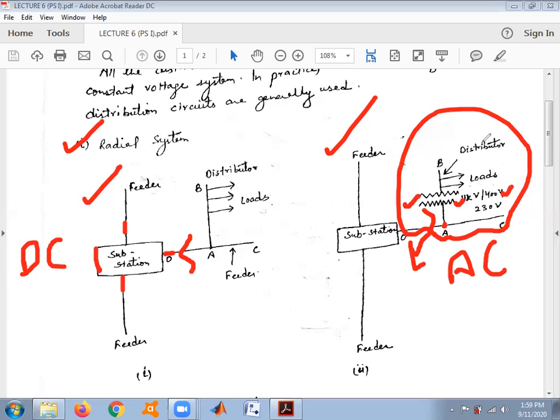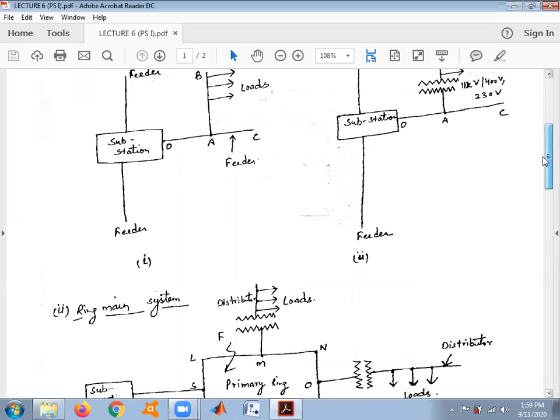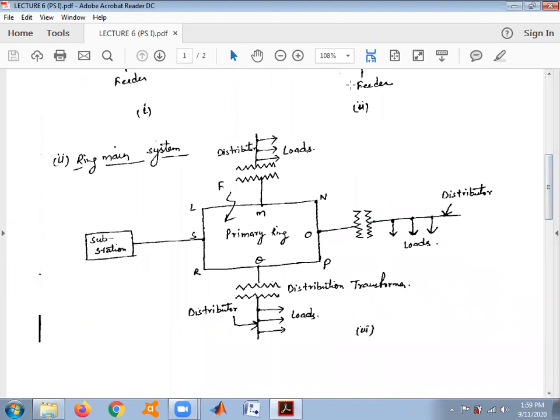In order to overcome this drawback, another connection scheme is proposed. That connection scheme is the ring main system. In the ring main system, again a single substation is supplying the feeder, and the feeder can be connected here, here and here.